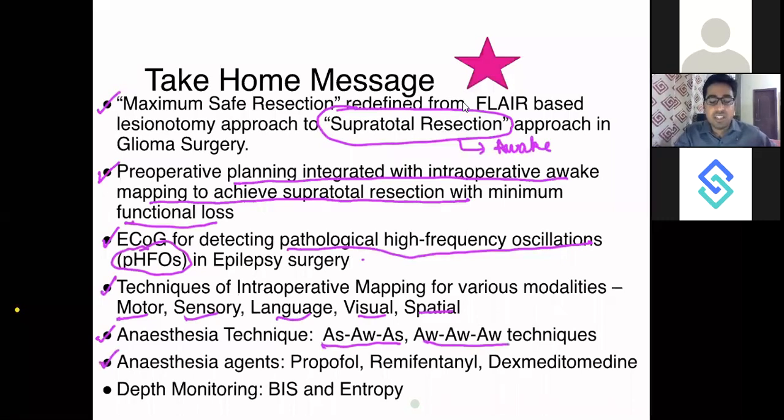Then anesthesia agents. What are the anesthesia agents? Propofol and remifentanil and dexmedetomidine. What is the depth of anesthesia monitoring? It is BIS monitoring and entropy monitoring.